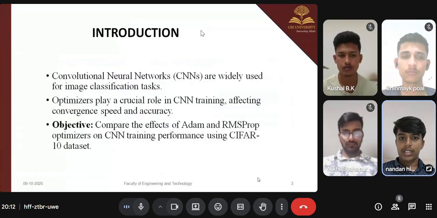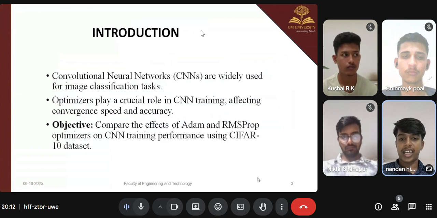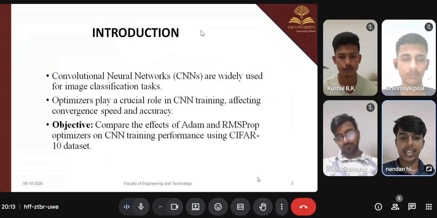Convolutional neural networks (CNNs) are widely used for image classification tasks, and the optimizer plays a crucial role in CNN training, affecting convergence speed and accuracy. The objective is comparing the effect of Adam and RMSProp optimizers on CNN training performance using the CIFAR-10 dataset. In the next slide, we have